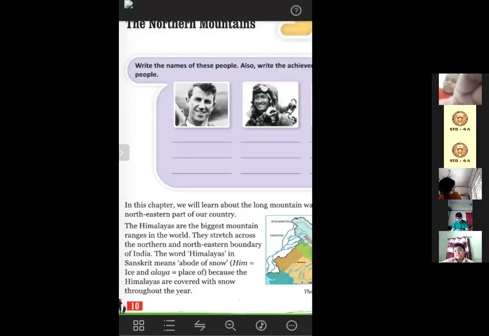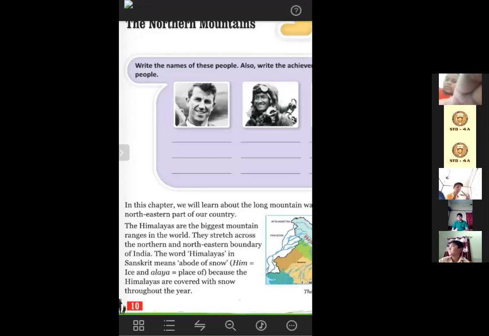Himalaya is a Sanskrit word, which means the place of ice, because it is covered with ice and snow throughout the year. This is why it is called Himalaya.